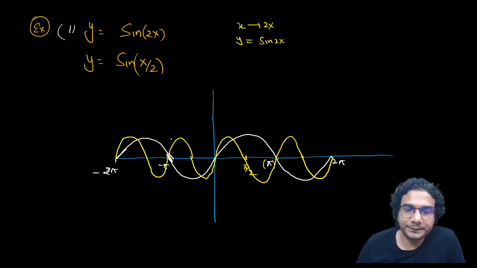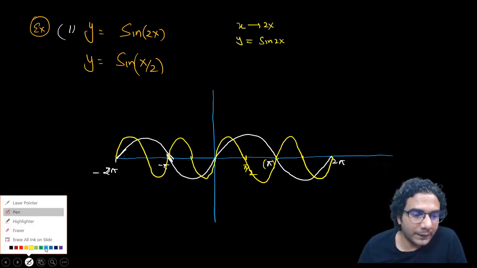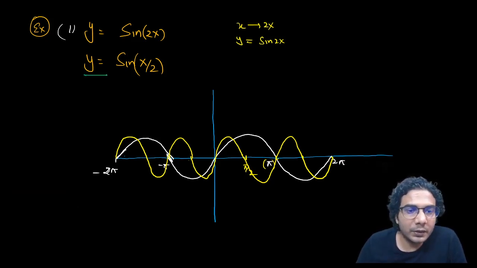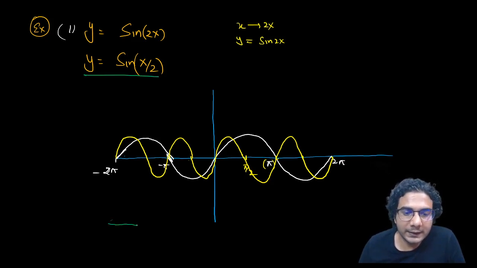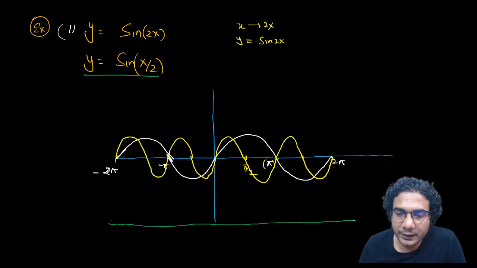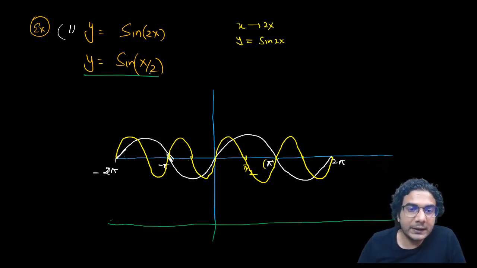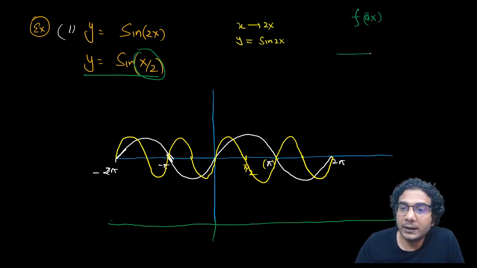Okay, and what happens when you plot the graph of y is equal to sine x by 2? So I'll make a different x-axis. This is your x-axis. Okay, so let's plot it here. In this case, the length will double. Now all these points will become, just divide by 1 by 2. See, when you're plotting the graph of y is equal to f of ax, and this was the point x1, in this graph, what will be the coordinate of this point in the graph of y is equal to f of ax.